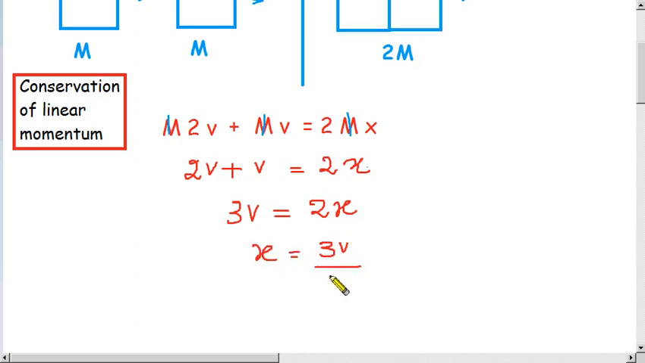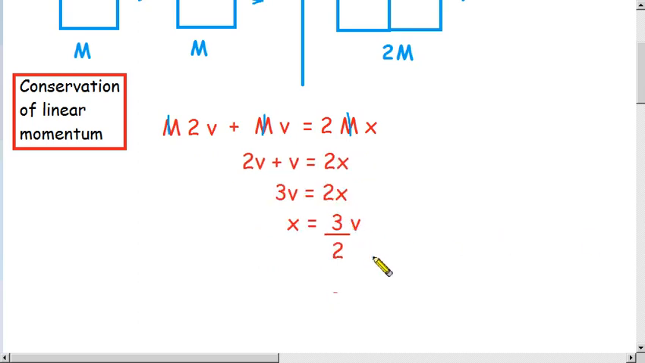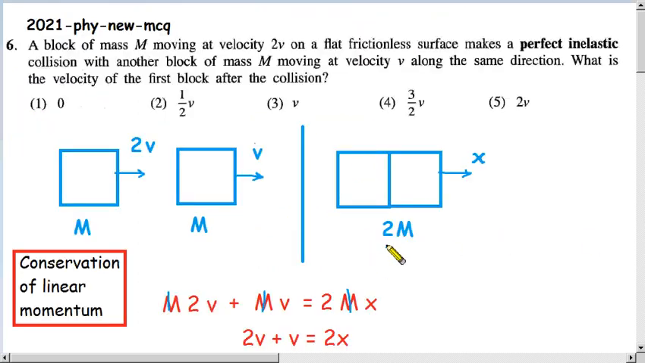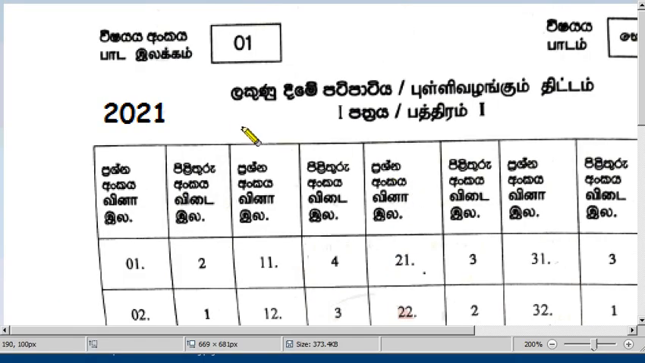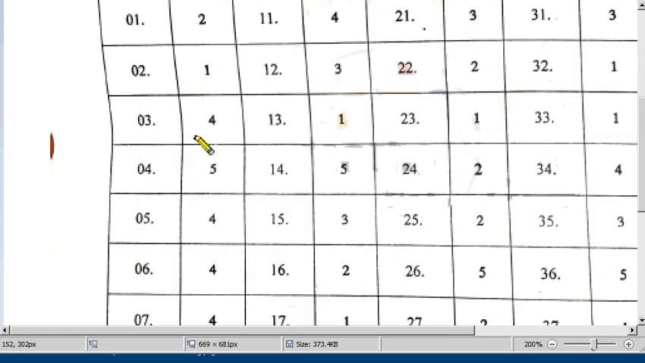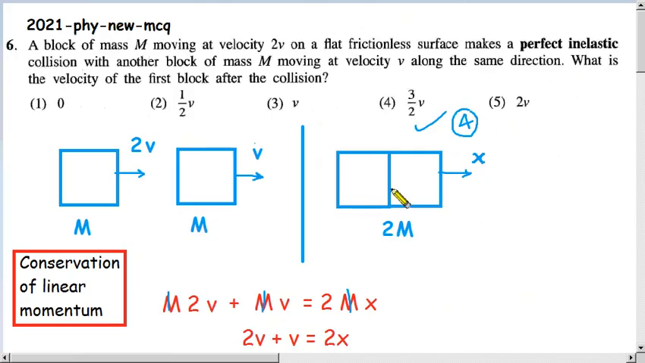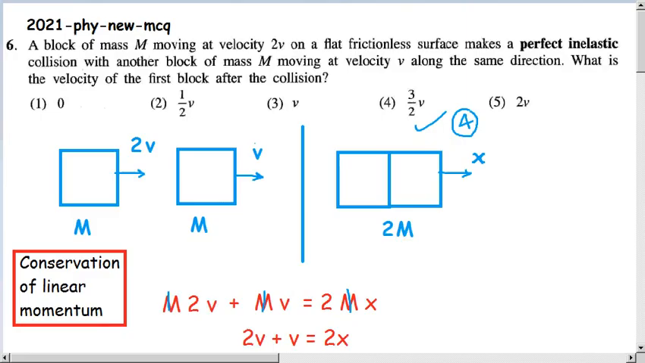3v divided by 2. So the answer is 3v divided by 2. This one is the answer. The fourth one is the answer for this question. So let us check the answer sheet 2021. What is the question? Question number 6. The answer is the fourth one. Right. So this one is correct.